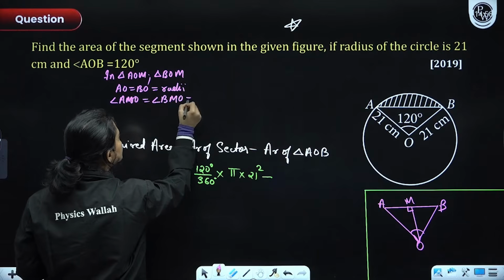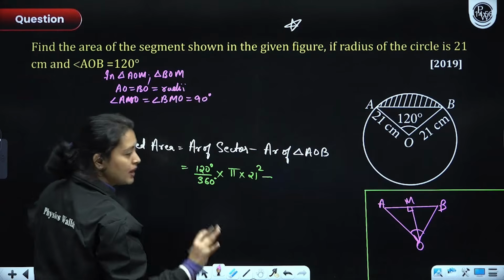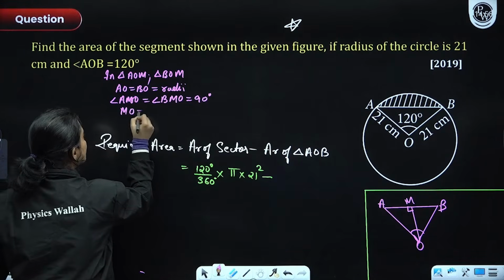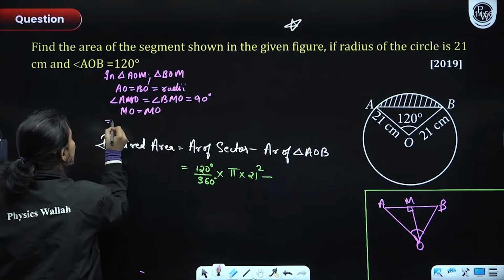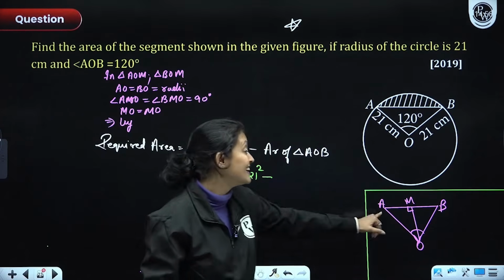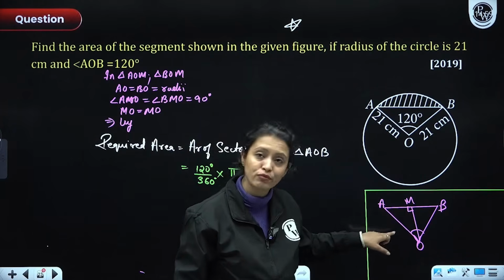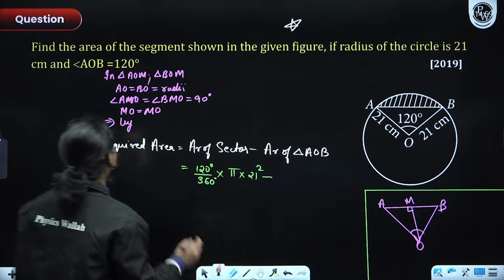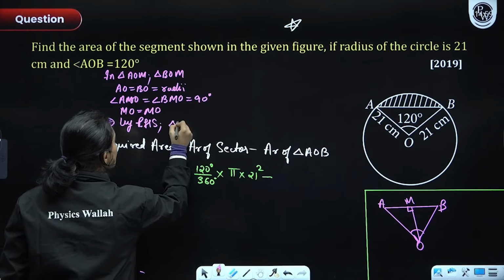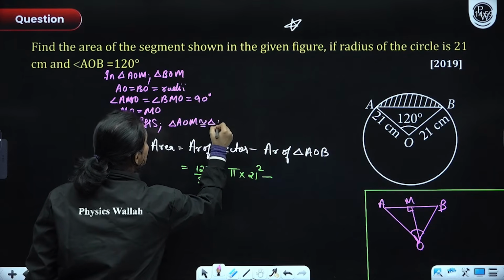Can you see that both of these are 90 degrees by construction? Obviously. Now, another thing is that MO is common to both of these. MO is equal to MO. As soon as you have that, can you not say that by RHS congruency criterion? See, why RHS? Because both of these are right angled, the hypotenuse of both of these are equal and one side is equal, right? So, by RHS congruency criterion, triangle AOM is congruent to triangle BOM.